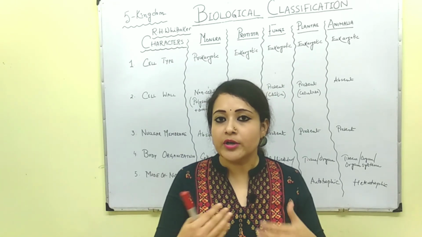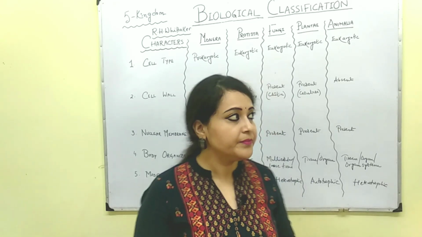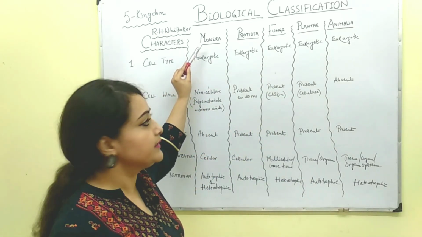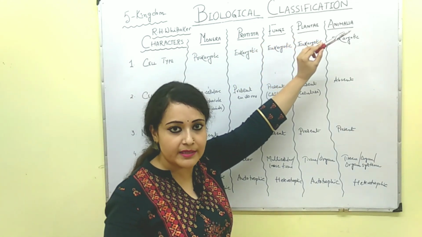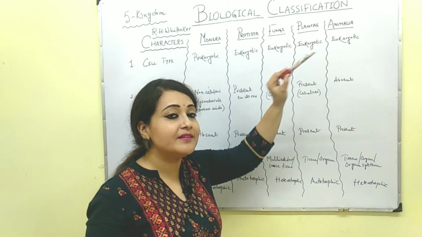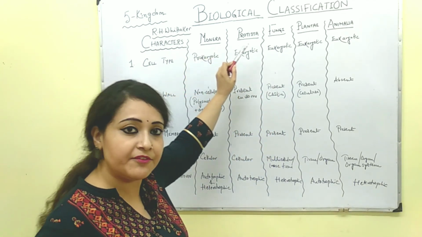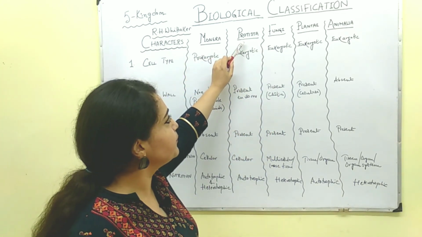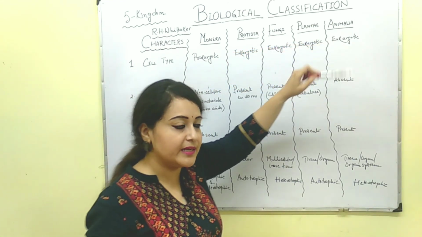According to this system, the five kingdoms were Monera, Protista, Fungi, Plantae, and Animalia. As per this system, Monera gave rise to Protista, and Protista gave rise to Fungi, Plantae and Animalia.